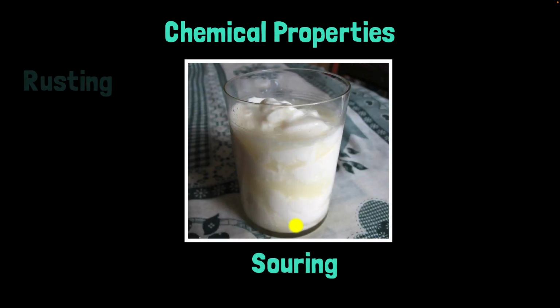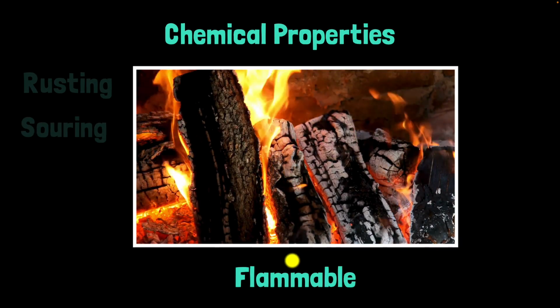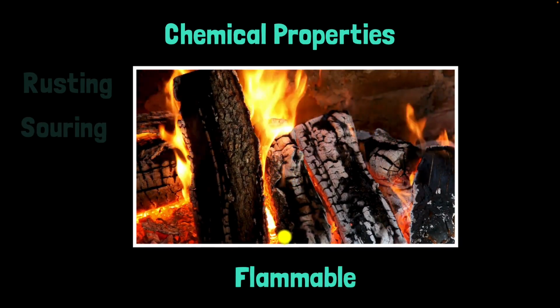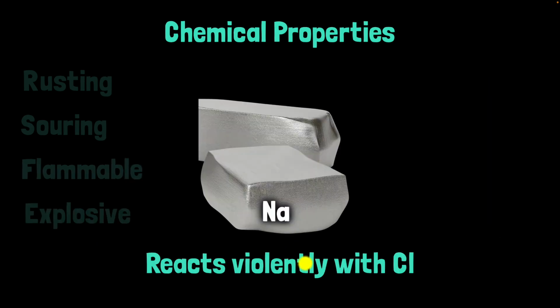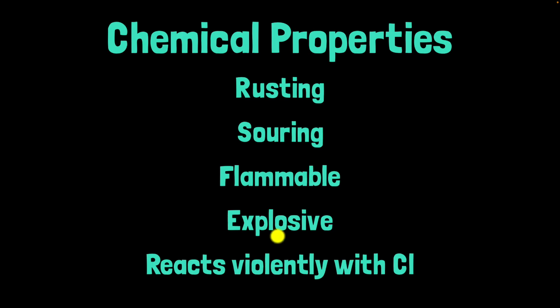Another chemical property is the ability to go sour. Flammability, if something is flammable or not. Explosiveness. And ability to react violently with chlorine. These are all examples of chemical properties, because when you measure or observe them, you are going to change the identity of the substance. You're going to create a new substance. In other words, you're going to create a chemical change.